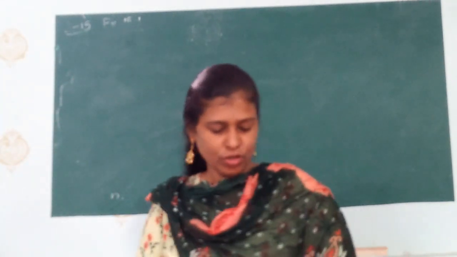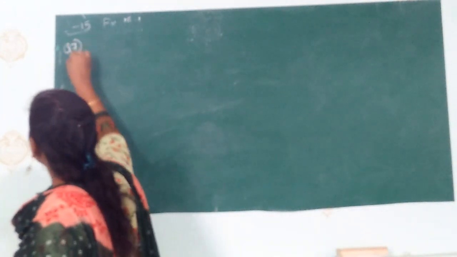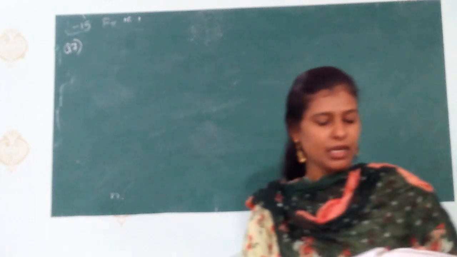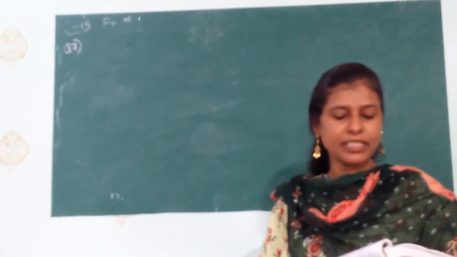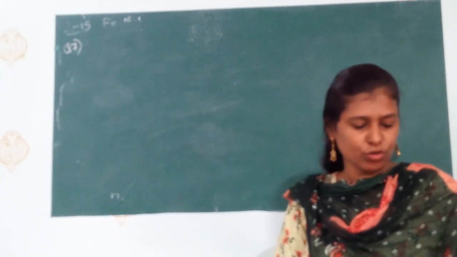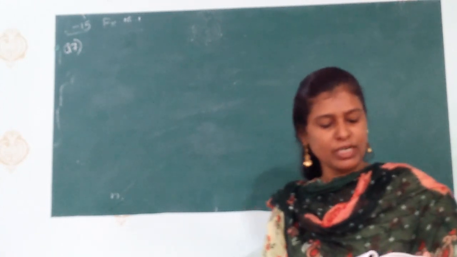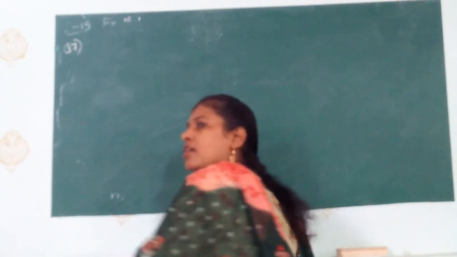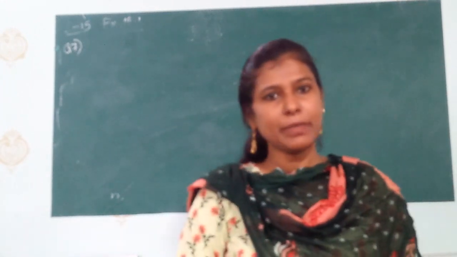Okay, now we'll continue. Question number 7. They have given that in a group of 3 students, the probability of 2 students not having the same birthday is 0.992. And what is the probability that 2 students have the same birthday? Now this is again an opposite event, that is also called a complementary event.